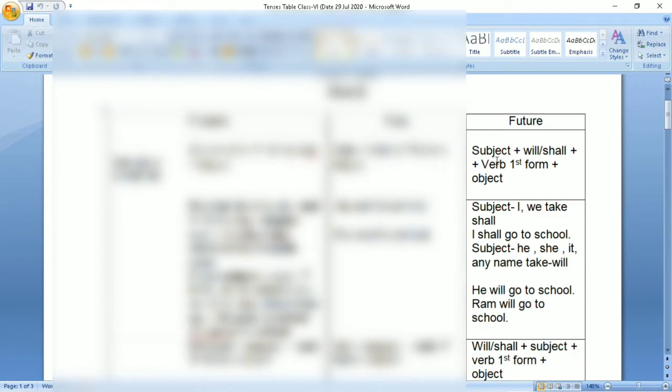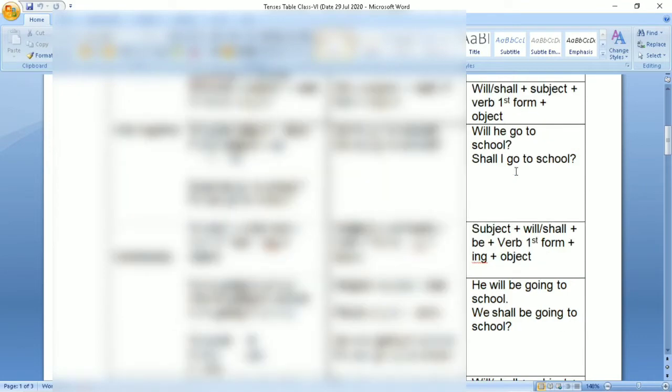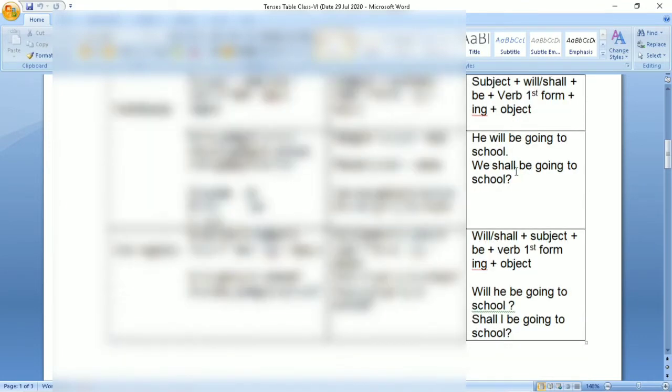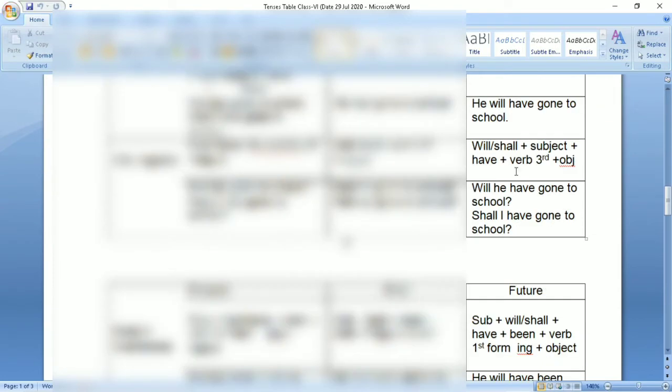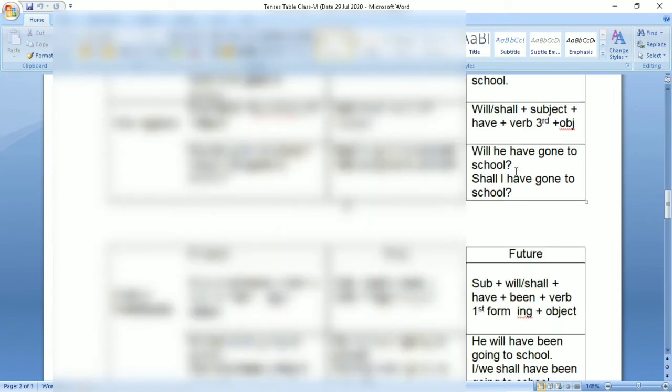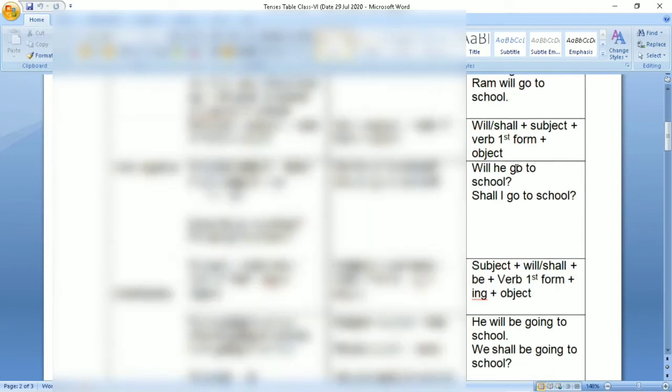Today, we are going to do future tense and its types. Types means simple future tense, future continuous, future perfect, and future perfect continuous. Let us begin from the very beginning, that is simple future.